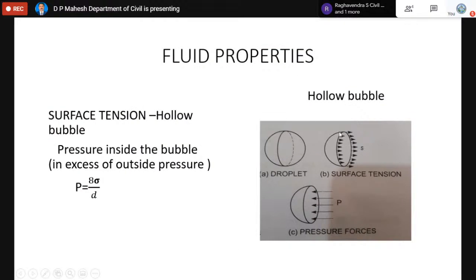In the case of a hollow bubble, you have seen such bubbles while washing clothes. There is a film of a droplet which gets coated with another layer. So that's why it is 8 sigma by d, from the same derivation.